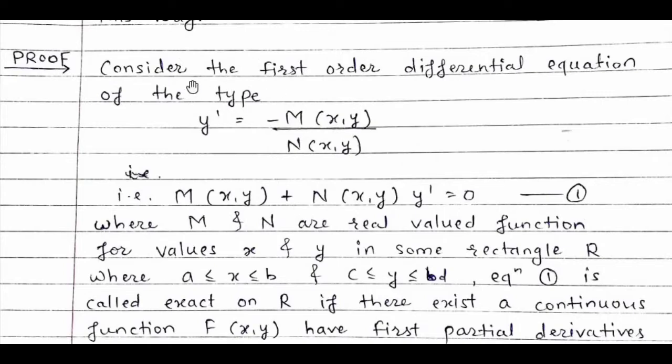Now here in the proof, consider the first order differential equation of the type y' = -M(x,y)/N(x,y). Here y' is the first order derivative, that is M(x,y) + N(x,y) y' = 0. This is the first equation, where M and N are real valued functions. These M and N are real valued functions for values of x and y.